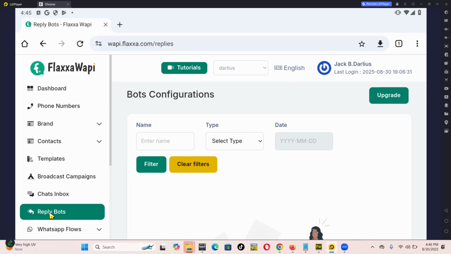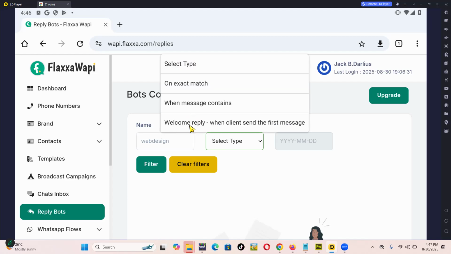There's a section for reply bots. This is where, for example, if I'm in website design, I can say maybe web design. So this bot configuration is meant to handle website design inquiries. You can set a welcome reply for when someone sends you a first message on WhatsApp, or you can say when someone sends me a message that contains maybe a quotation, how will the bot reply?